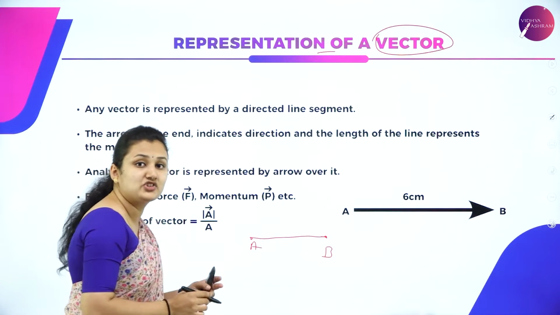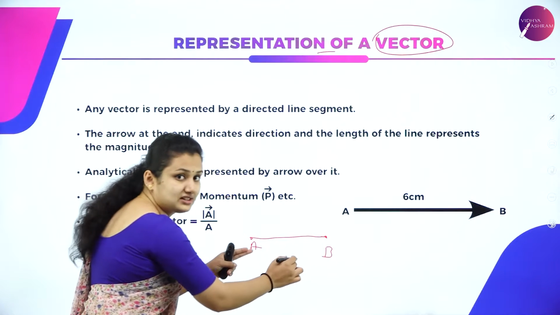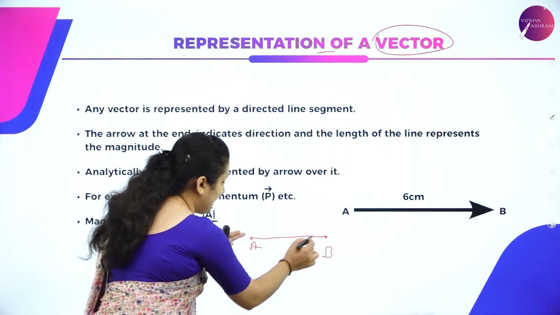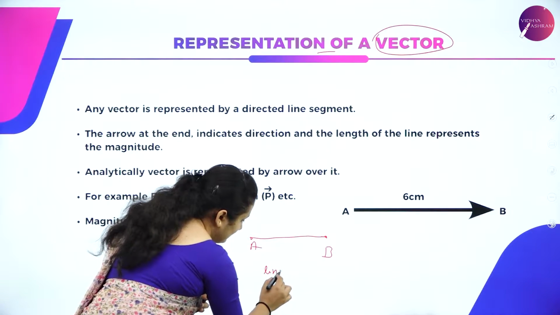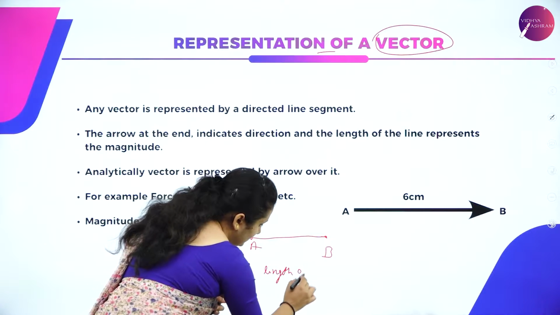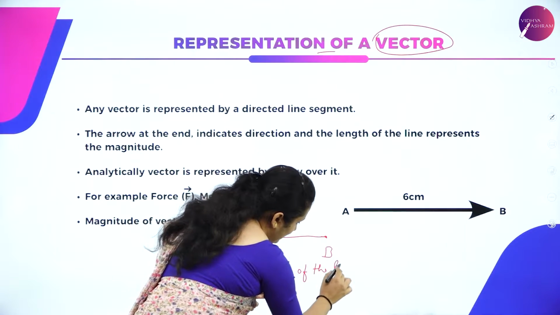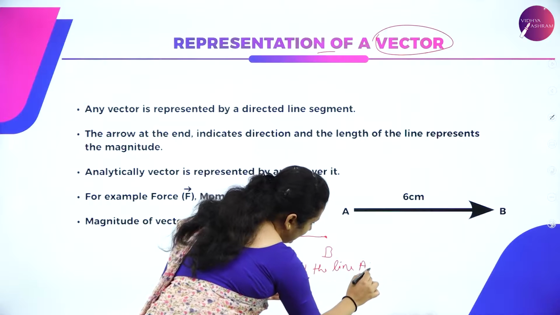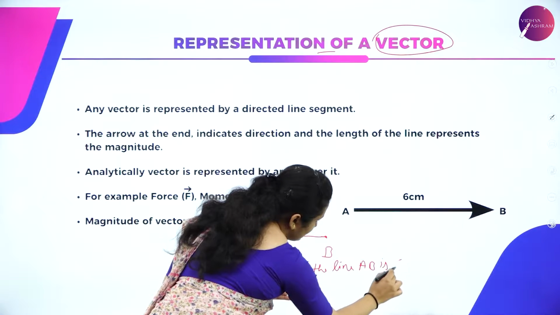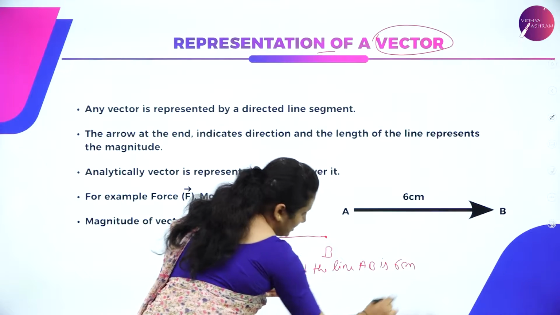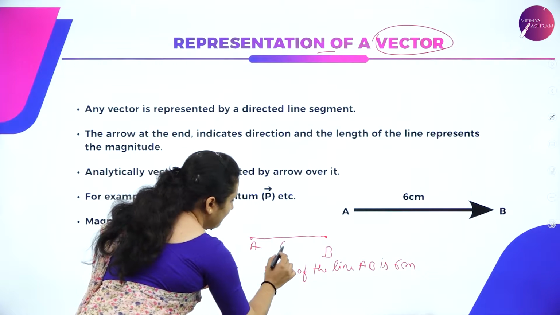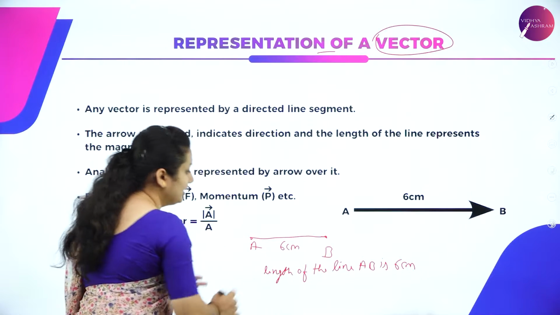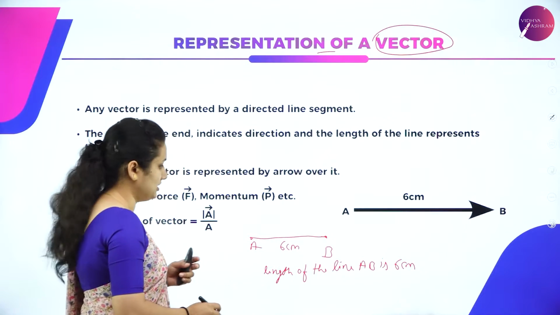So I want to measure what is the length of this line. Length of the line AB is 6 centimeter. For example, I measured the length of the line AB. It is 6 centimeter.